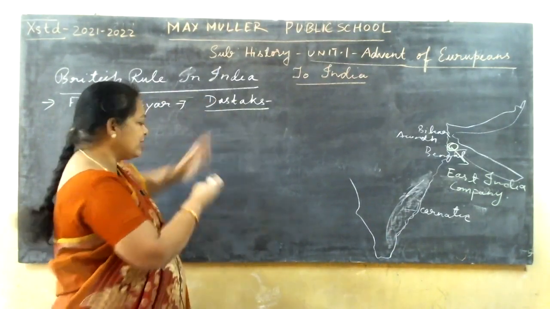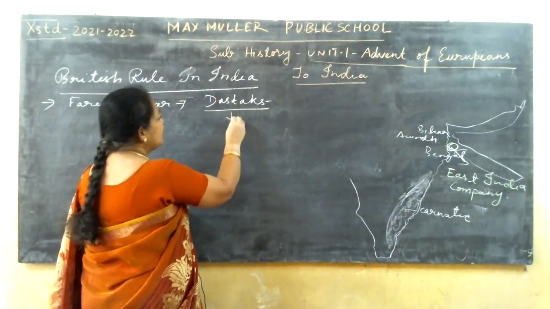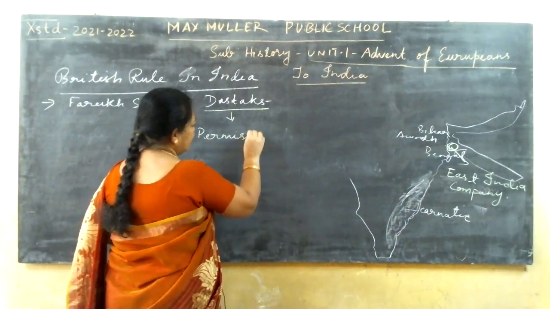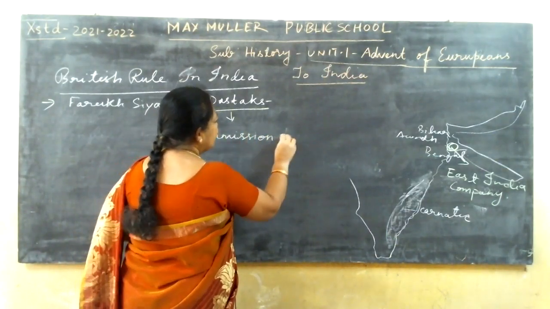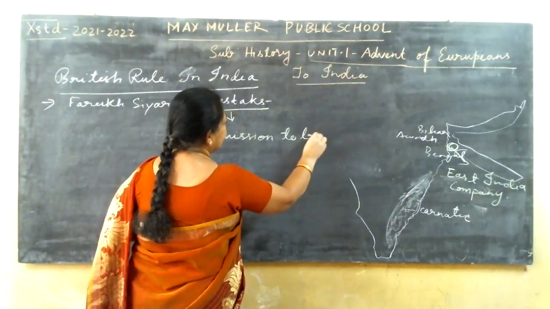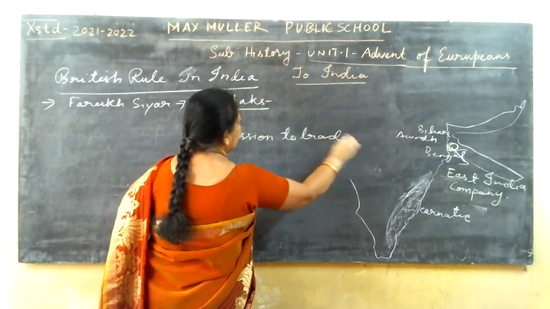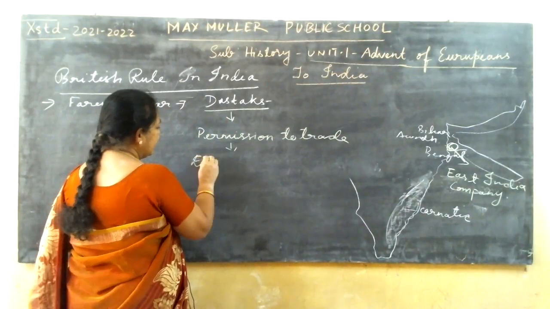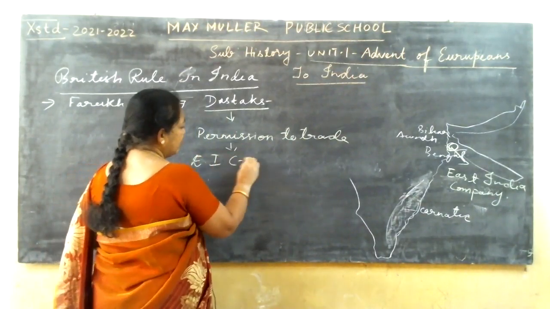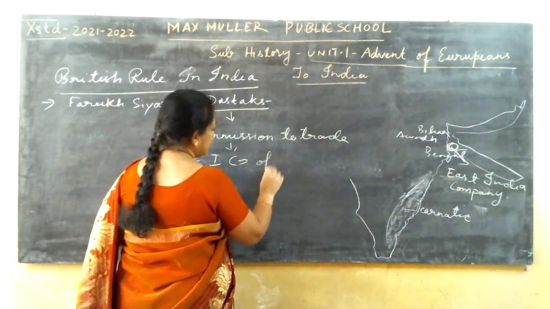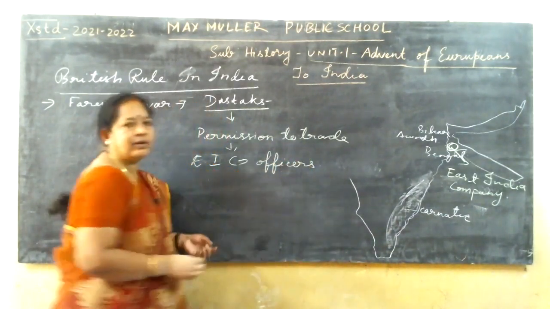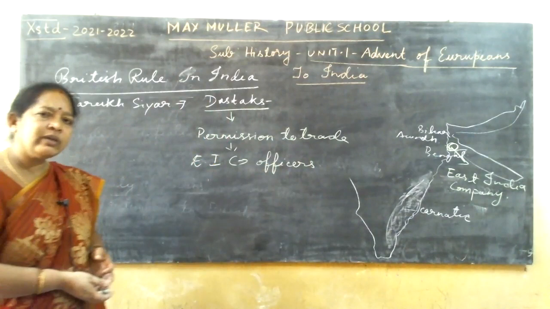So dastak is nothing but the permission to trade, and this was issued to the East India Company officers. To these people who were trading, these dastaks were issued.